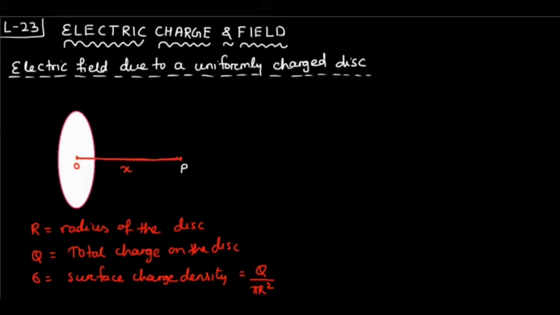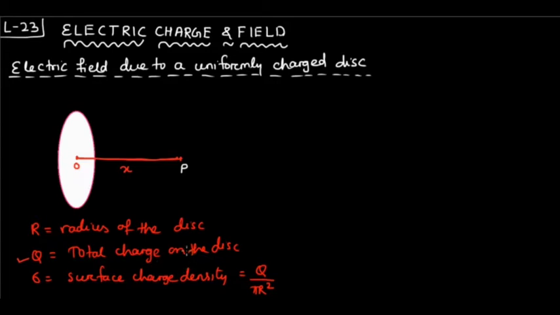Students, in this lecture, we will derive an expression for the electric field due to a uniformly charged disk. So, let's get started. Students, look at the diagram here. We have a disk of radius capital R and this disk is uniformly charged. And suppose capital Q is the total charge on the disk.